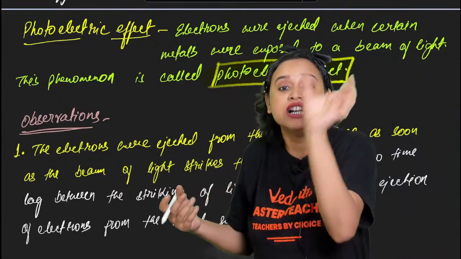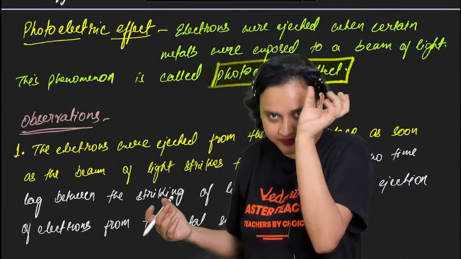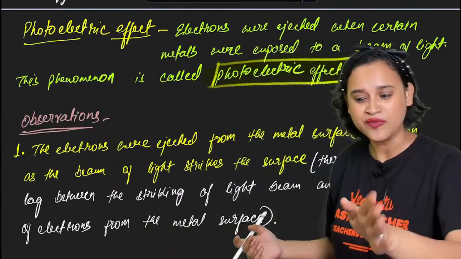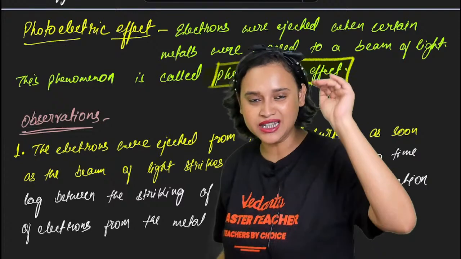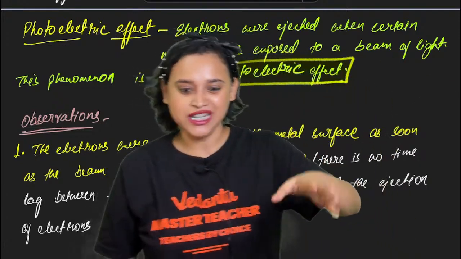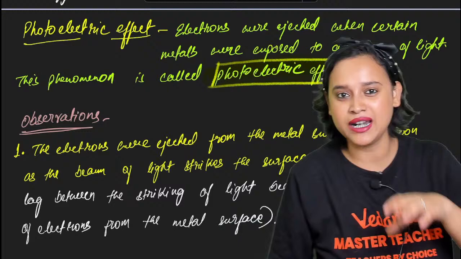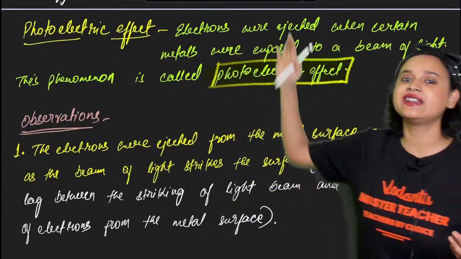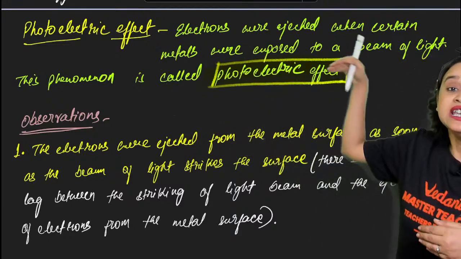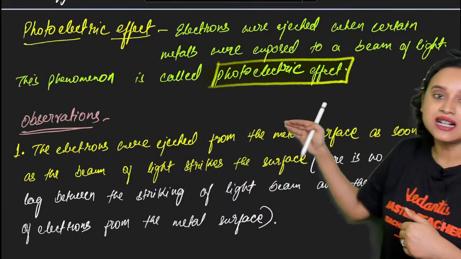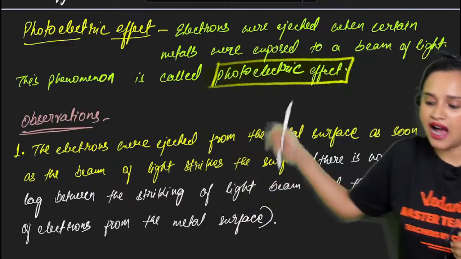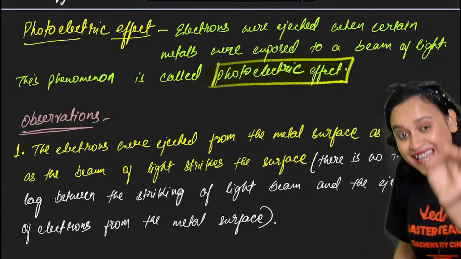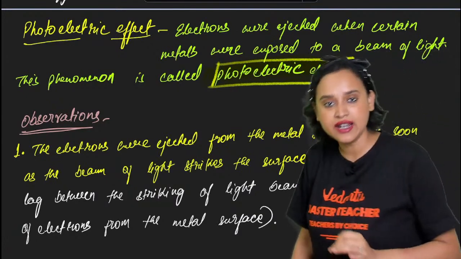That word, come out, can be said in a better English way, just like how Saranya was correcting me. So let me make my English a little better. Instead of saying that they will come out, we can say that electrons will be ejected when certain metals are exposed to a beam of light, and this is called the photoelectric effect.